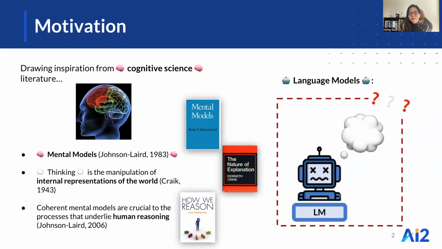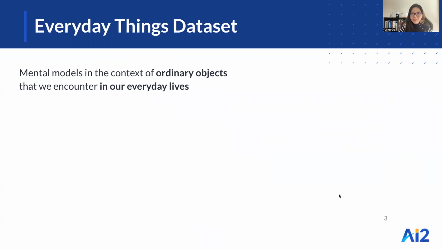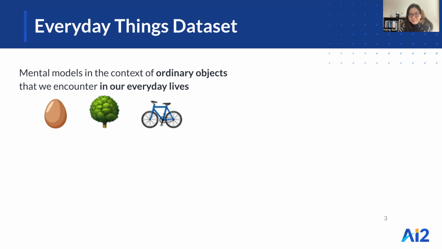In this work, we try to bridge this gap by proposing a benchmark dataset and methodology to compare human internal representations of everyday things with those of language models. We focus on mental models in the context of ordinary objects that we encounter in our everyday lives, like an egg, a tree, or bicycle.